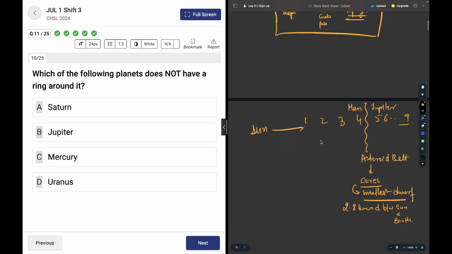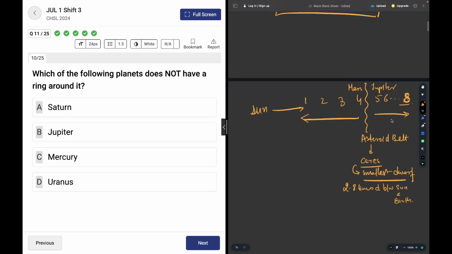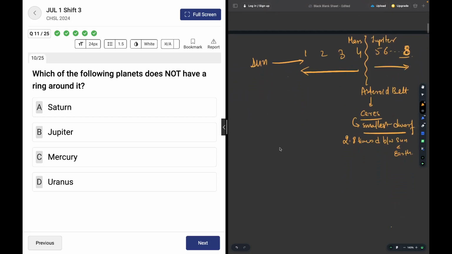So all the planets before Mars do not have any ring around them, and all the planets after Mars, like Jupiter, Saturn, Uranus, Neptune, have rings. We have 8 planets, not 9 planets. I am sorry for committing that blunder. So these have no rings, and these have rings. So Mercury is the answer.